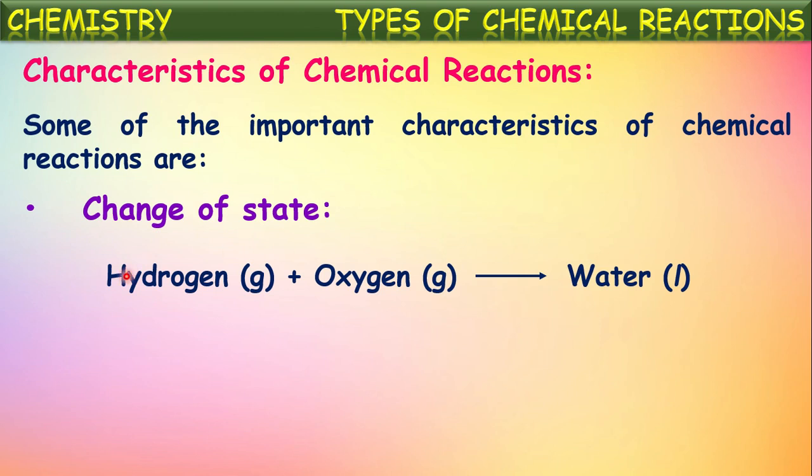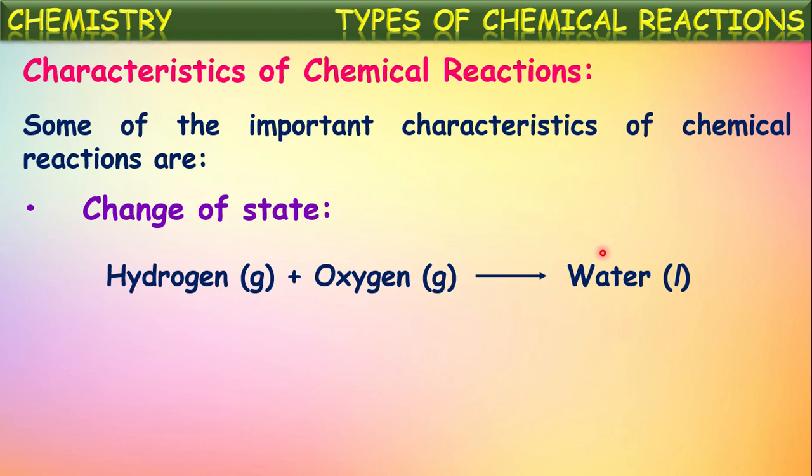So the chemical substances participating in the reaction are said to be reactants. So here in this change, the reactants are in the gaseous state. But the chemical substance formed is said to be the product. So here the product is water. But water, we know, is a liquid substance. So in chemical changes, the physical state of the components also may vary.